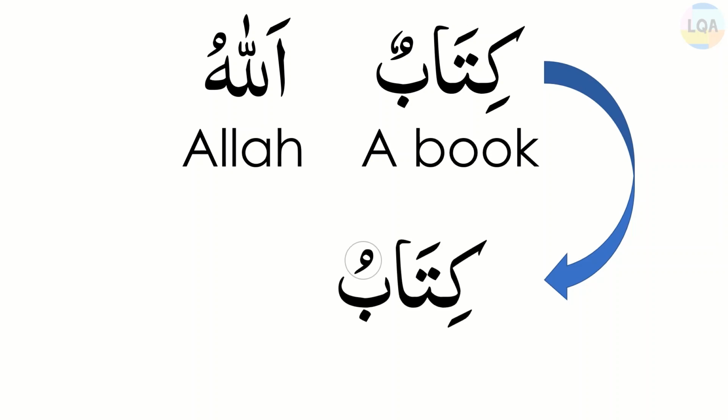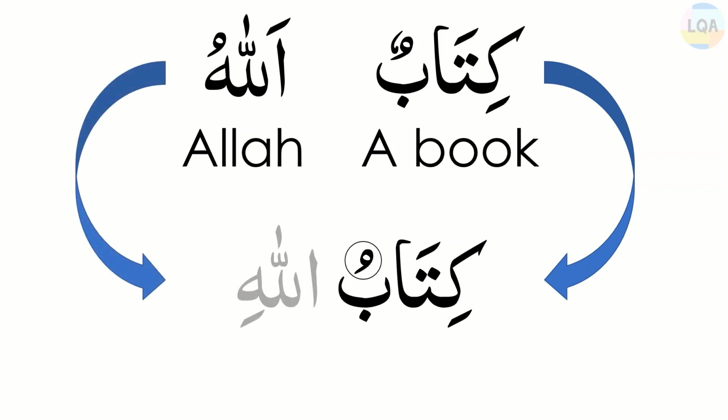First one is to drop the noon sound, so we will write Kitabu instead of Kitabun. And the second condition is that the Mudaf cannot have an al, so Kitabu will not have an al. And the third condition is that the Mudafun Ilaih will be in jar status. So Allahu will be written as Allahi since Kasra is the sign of singular jar status.